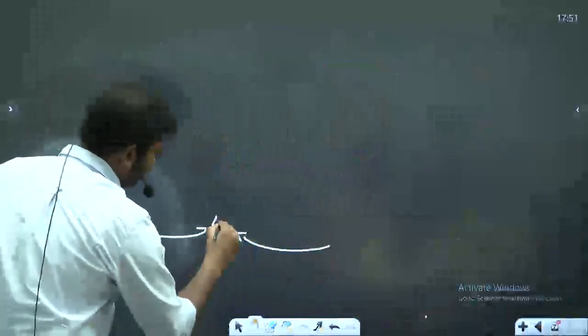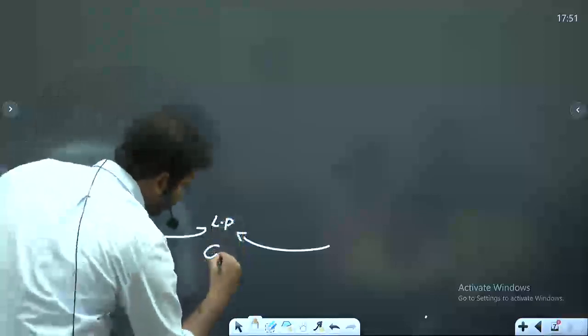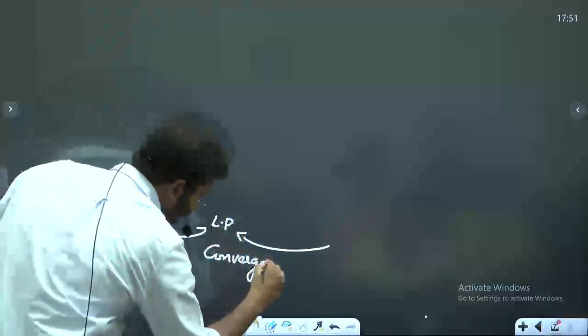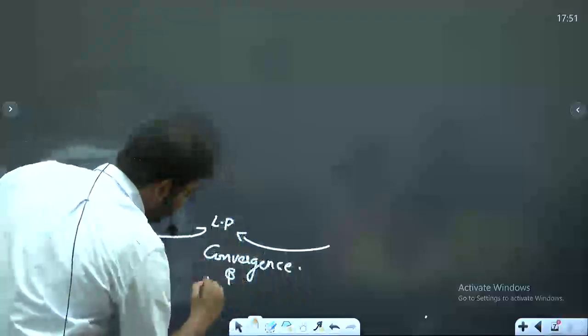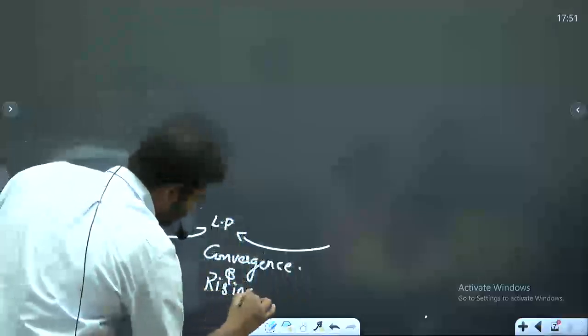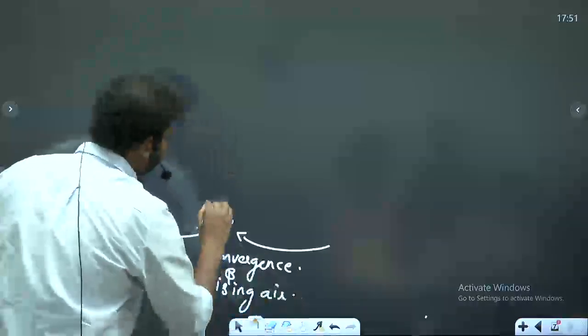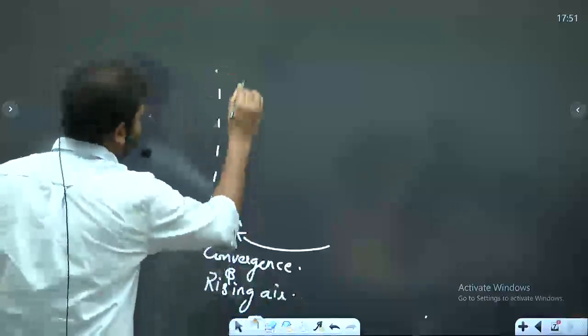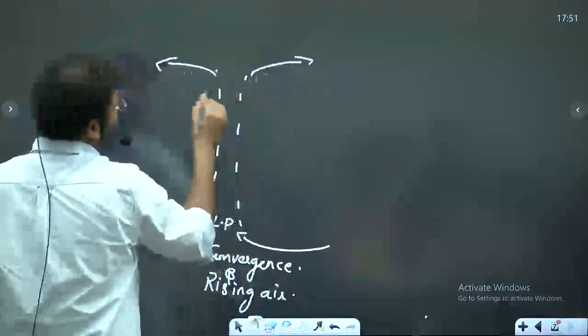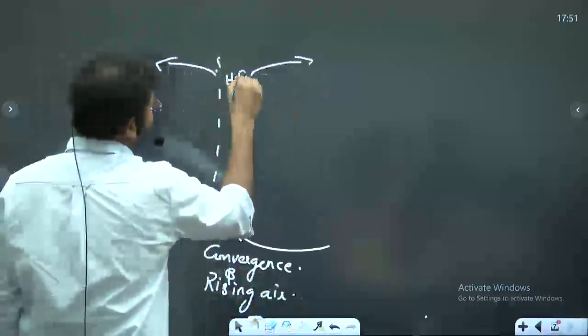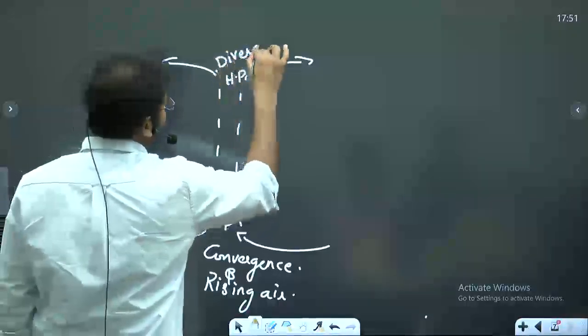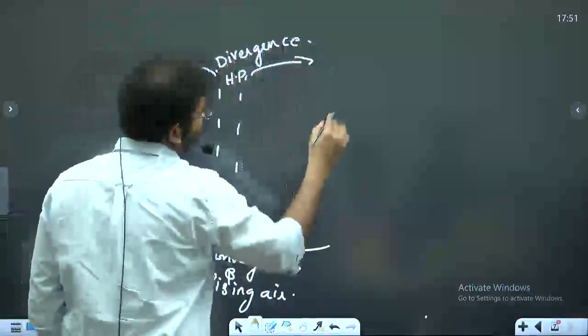Suppose if this is a low pressure system, you will have convergence and rising air. This is a high pressure system, divergence.